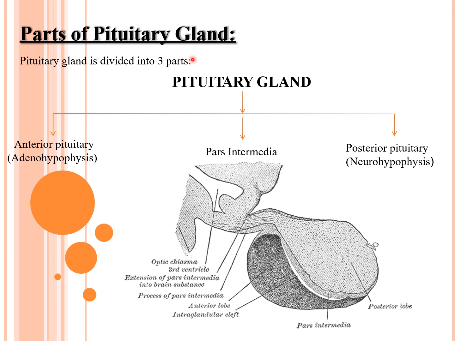So in this table we can make out the parts of the pituitary gland, divided into three parts: anterior pituitary, pars intermedia, and posterior pituitary. Here we can see the anterior lobe, or anterior pituitary, which is known as the adenohypophysis. Then we have the pars intermedia. The third one is the pars posterior, also known as the posterior lobe or the neurohypophysis.